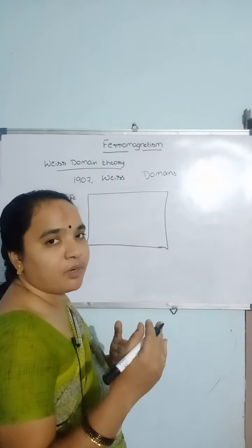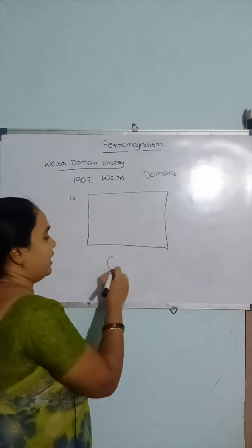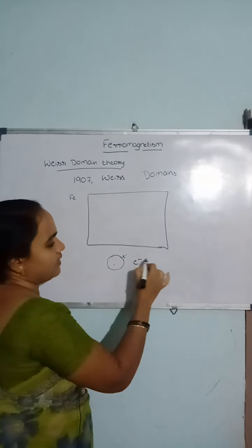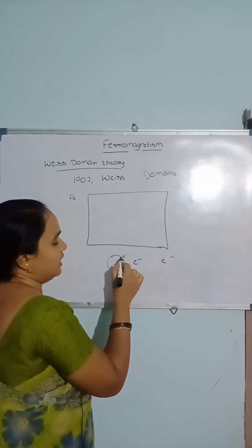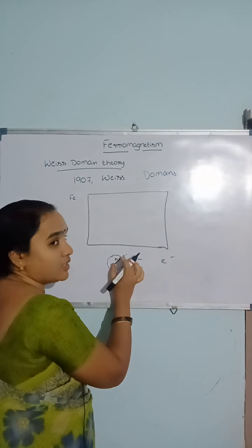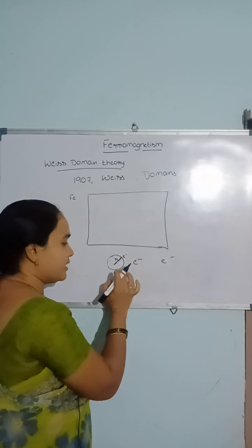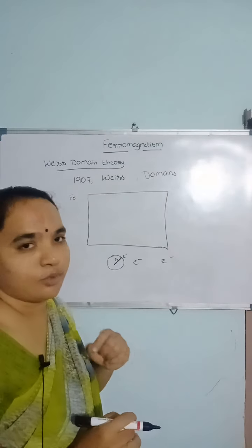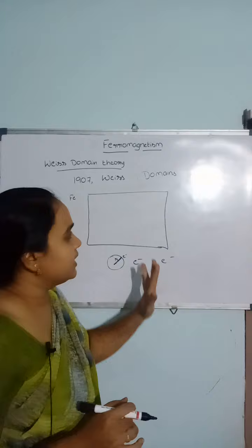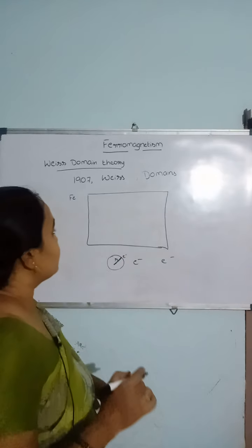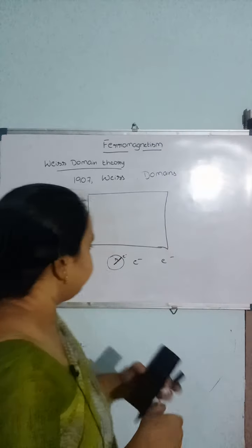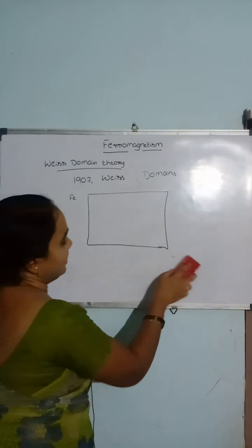What is dipole moment? In an atom, if you consider a single valence electron, this electron is separated by a constant distance r, hence this will constitute a dipole. Hence each individual atom will have some dipole moment. So there are several dipole moments in a molecule. Let us consider an iron sheet, which is a ferromagnetic material.